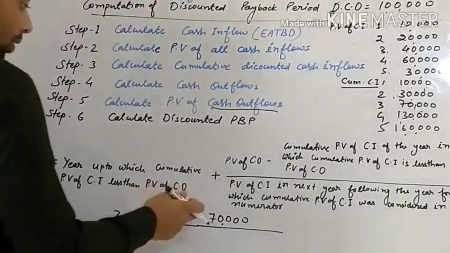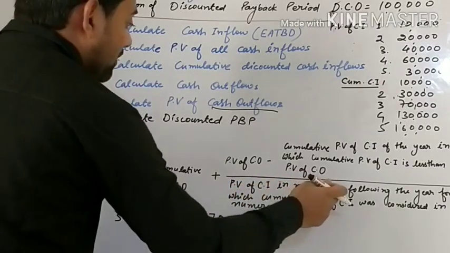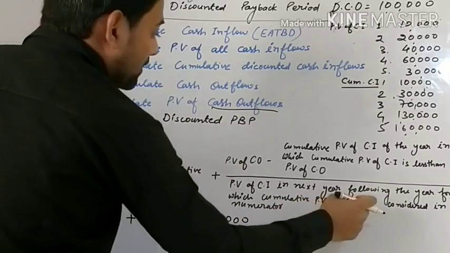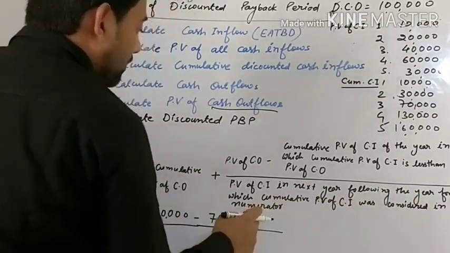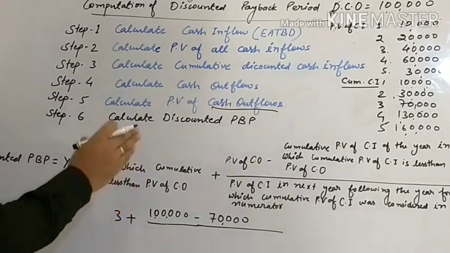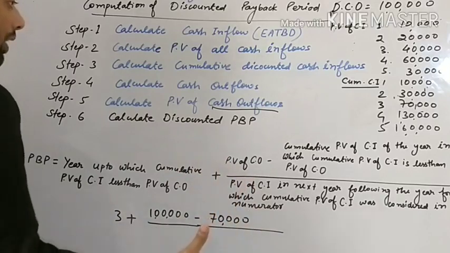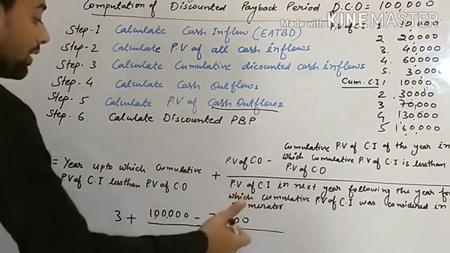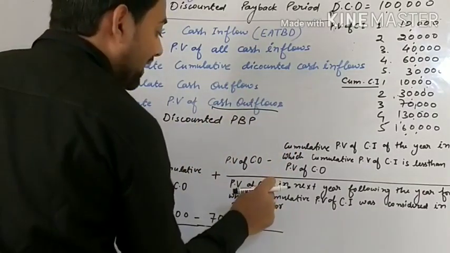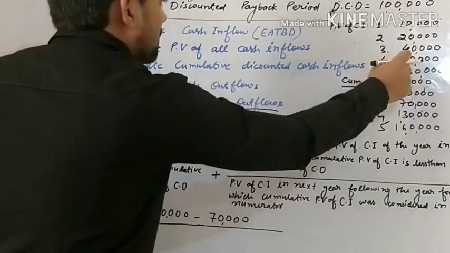Upon PV of cash inflow in the next year following the year for which cumulative PV of cash inflow was considered in the numerator. It means we have to take the cash inflow of the next year, but we have to consider PV of cash inflow, not cumulative cash inflow, that is 60,000.